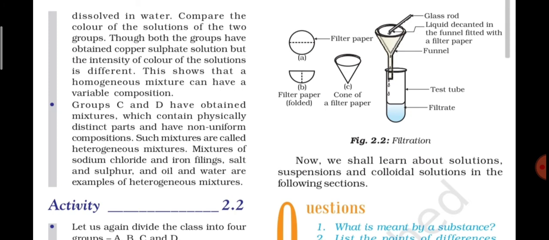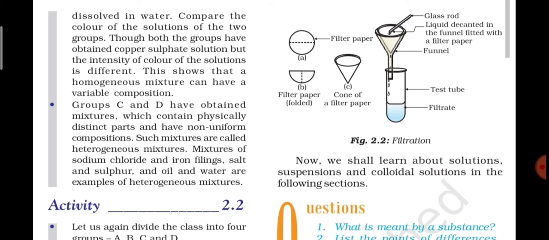So this is about activity 2.1. Today we have discussed one of the very important topics, that means types of mixture. And there are two types of mixture. One is homogeneous mixture and the other one is heterogeneous mixture. Homogeneous mixture means a mixture which is formed but it is having same composition, same texture and color throughout. For example, salt solution or sugar solution, these are said to be homogeneous mixture.